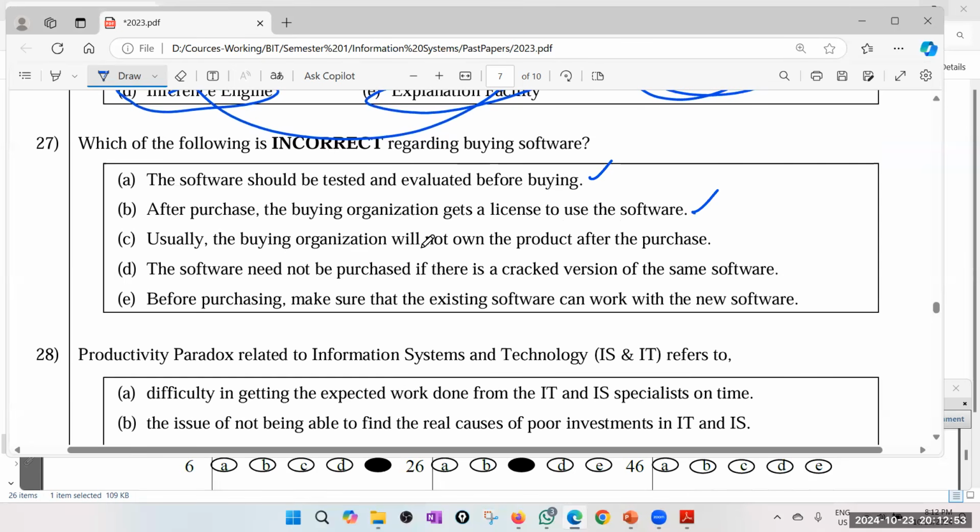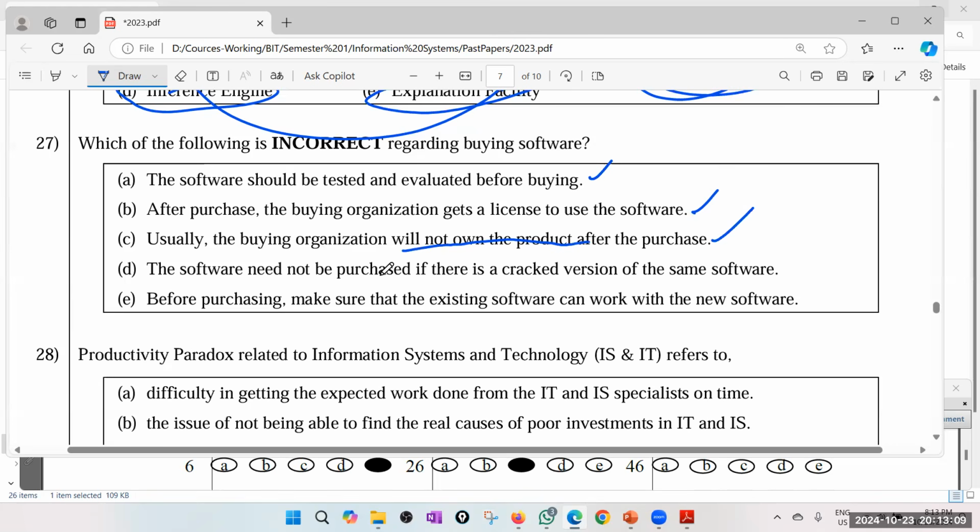Usually, the buying organization will not own the product after the purchase. Yes, usually not. What you get is a license to use. Usually, yes, you will not own the product. You just get the license to use.